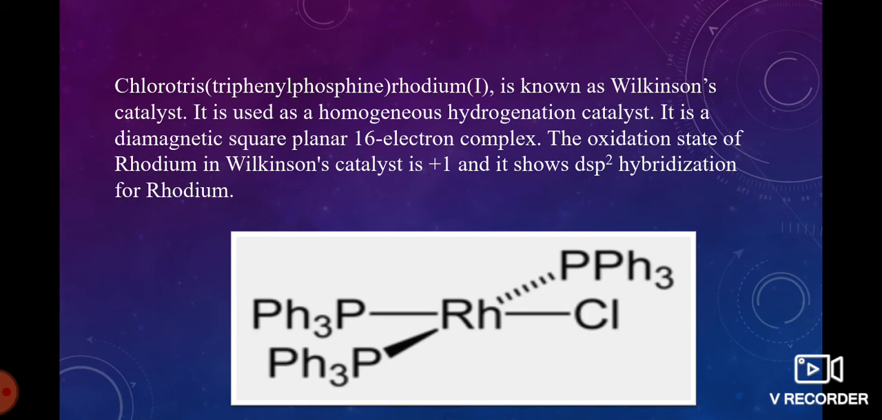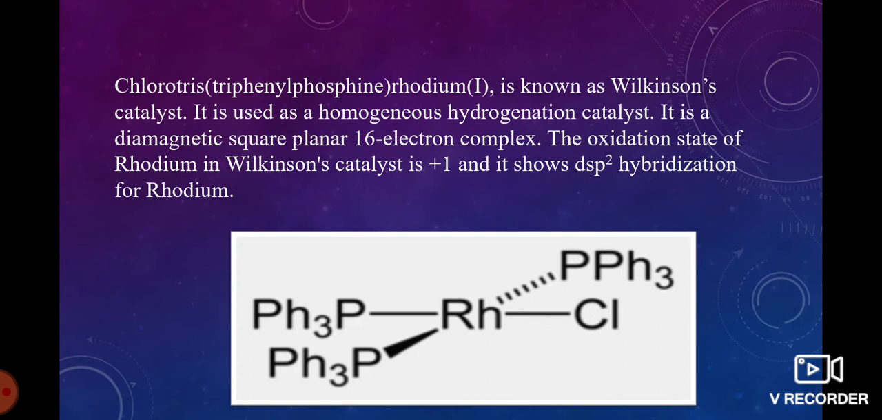It is a diamagnetic, square planar, 16-electron complex. The oxidation state of rhodium in Wilkinson's catalyst is +1, and it shows dsp2 hybridization for rhodium. What is Wilkinson's catalyst? Chloro-tris(triphenylphosphine)rhodium is known as Wilkinson's catalyst. It is also known as a homogeneous hydrogenation catalyst.